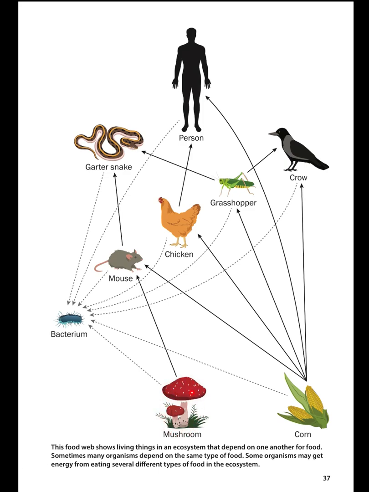In this food web, we have mushrooms consumed by mice, mice consumed by snakes. We have corn consumed by mice, mice consumed by snakes. Corn consumed by chicken, which is then consumed by humans. Corn goes to grasshoppers. Grasshoppers feed crows and snakes. Corn also feeds humans. Corn feeds crows. Bacteria decompose snakes, humans, mice, chicken, grasshoppers, crows, corn, and mushrooms.